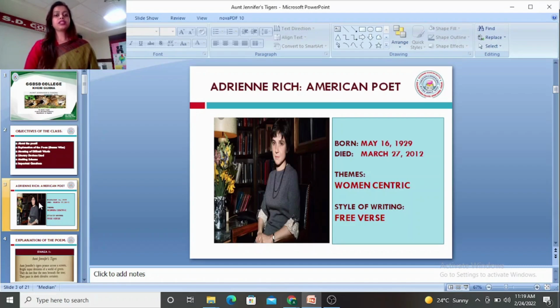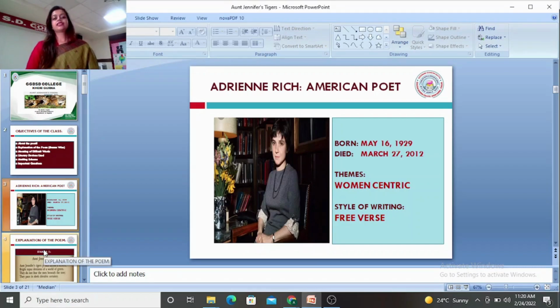Like in this particular poem, we will see that she has taken up the theme of marriage and how women suffer in a bad marriage, and how marriages can turn ugly for women if they do not have the requisite freedom or an equal relationship. The style of writing of Adrienne Rich is free verse.